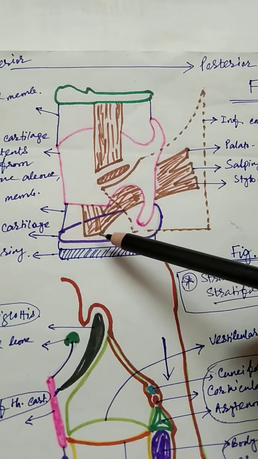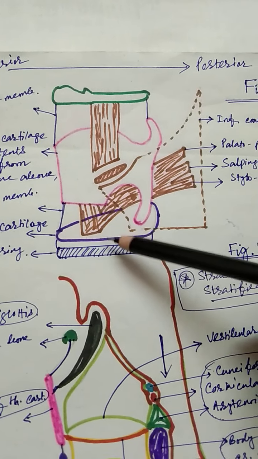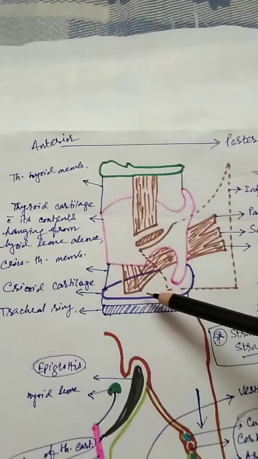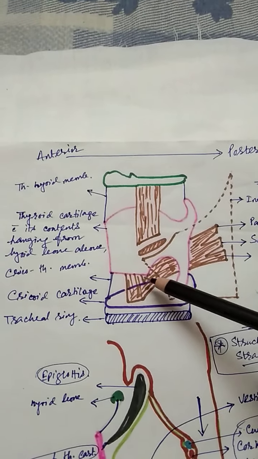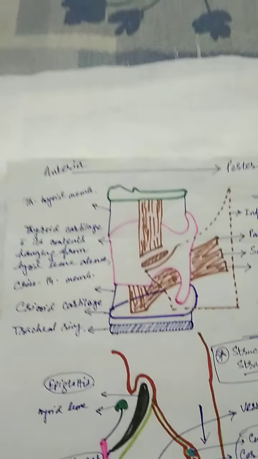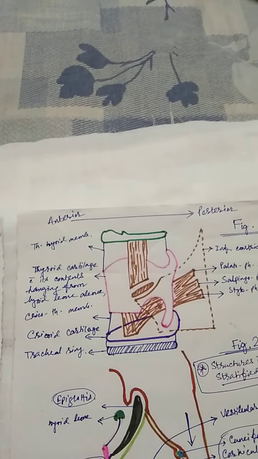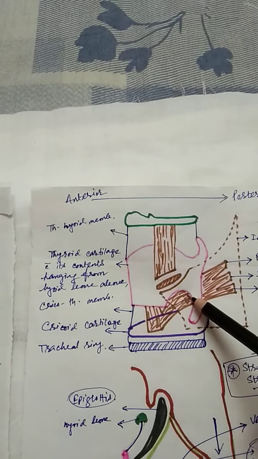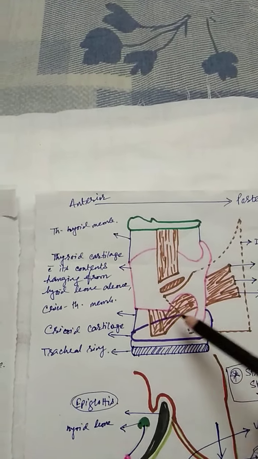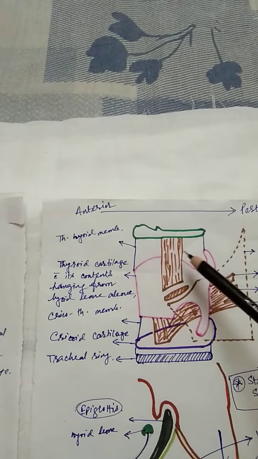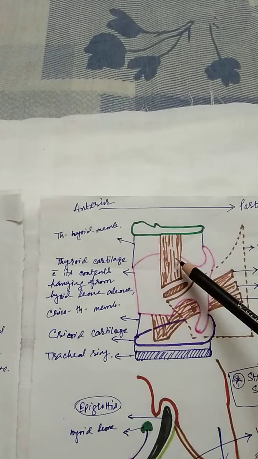Another muscle, which is also very important functionally, lies between the thyroid cartilage and the cricoid cartilage. This is the cricothyroid muscle, attached to the inferior margin of the lamina of the thyroid cartilage. So this is the cricothyroid. On the lamina of the thyroid cartilage, there are three muscles from above downwards.